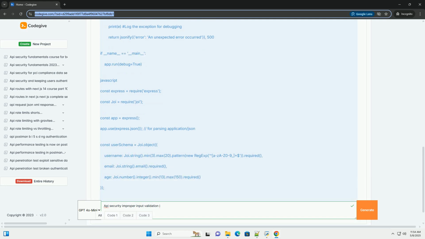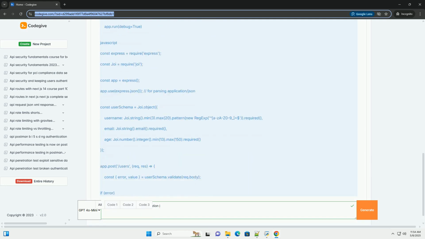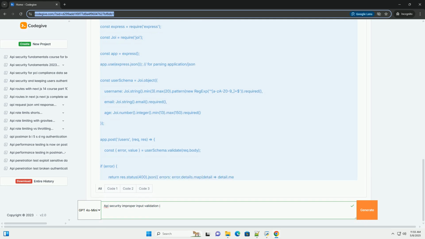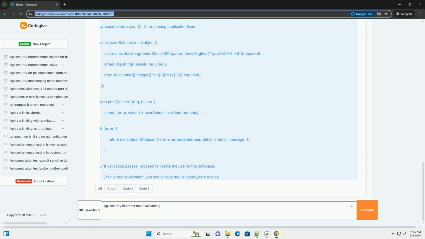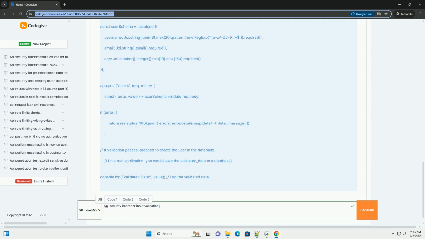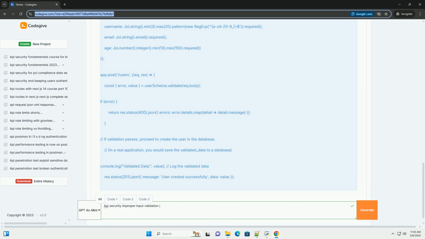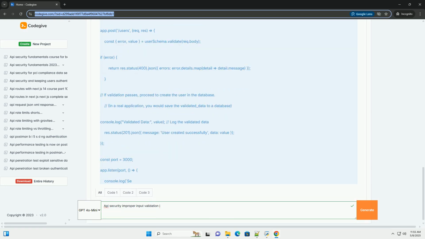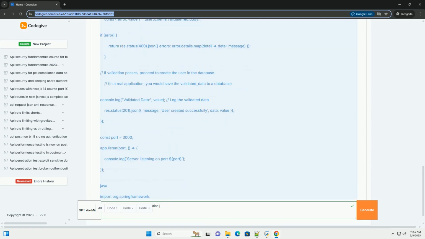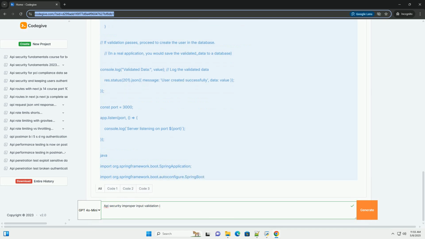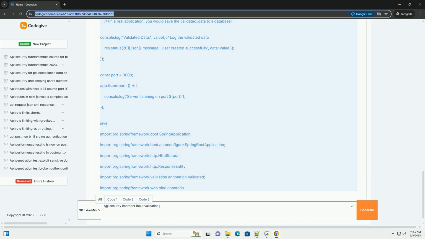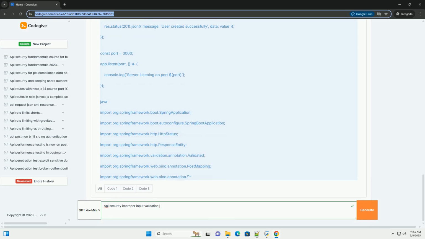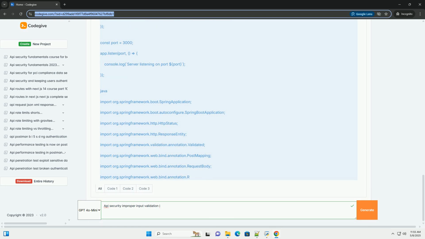What is input validation? Input validation is the process of verifying that data provided by a user, or another system calling your API, meets specific criteria before your application processes it. This includes checking the data's type, length, format, range, and content against your expected rules. Why is it essential for API security? APIs are the front door to your application logic and data.